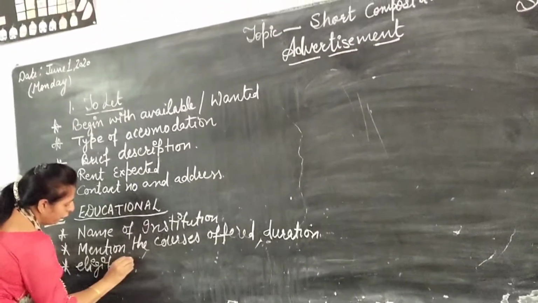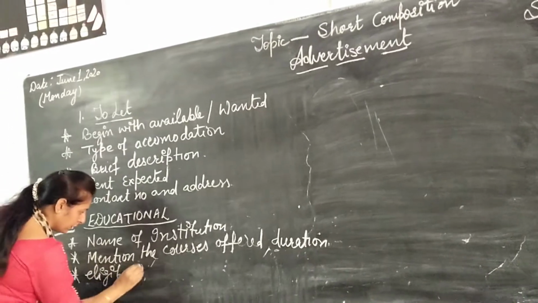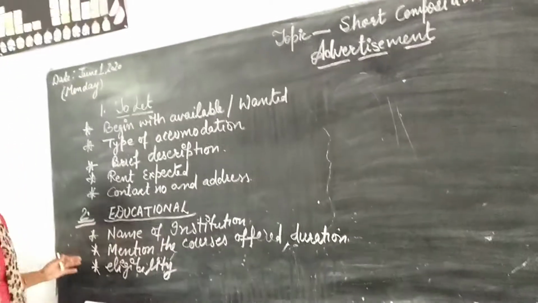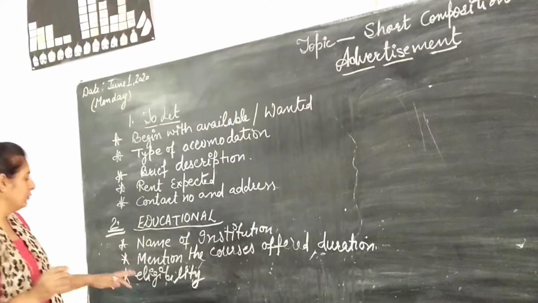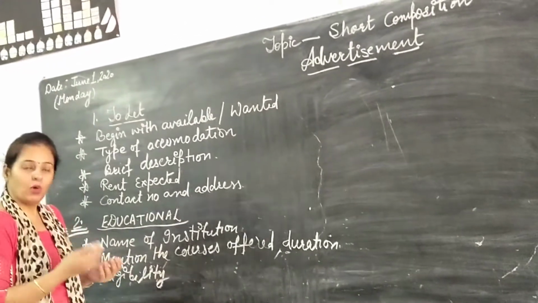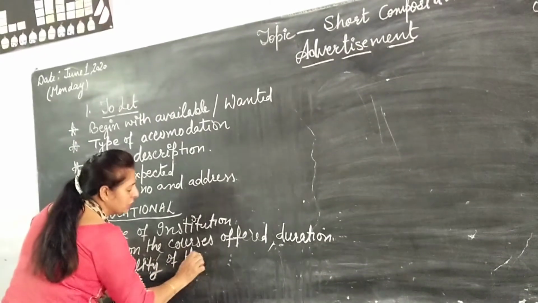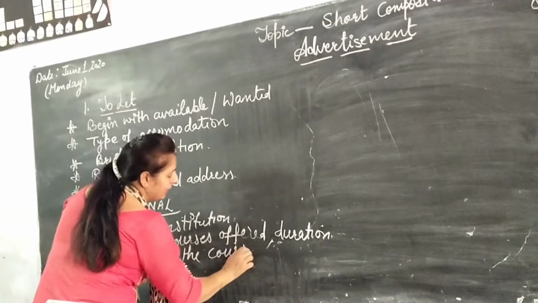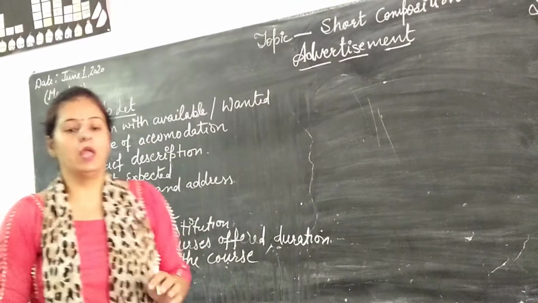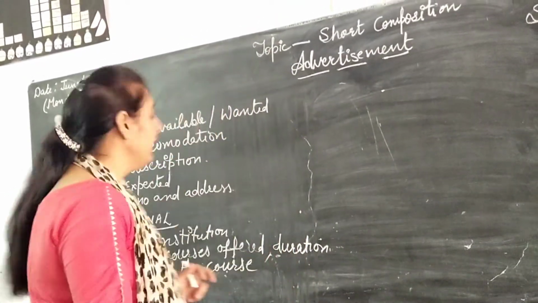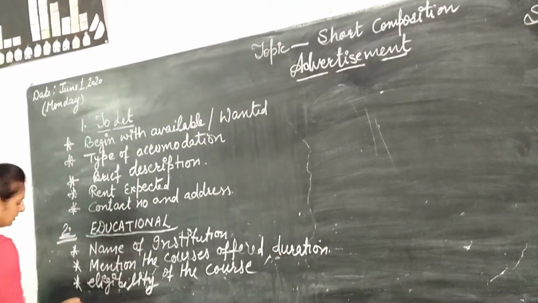I think all of you know that if we want to do any course, we should have a particular qualification. Then after, the eligibility of the course: which course you want to do, what is the eligibility of that course. And the next point is fee structure and facilities.